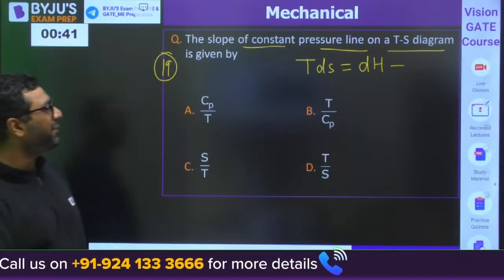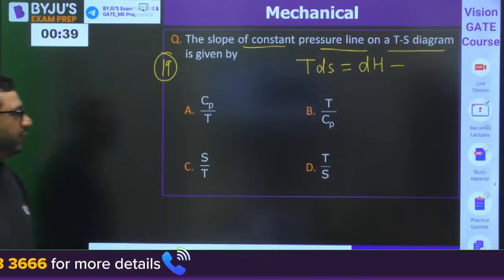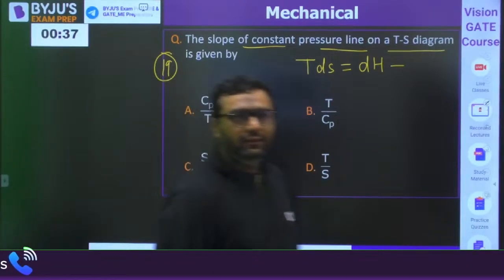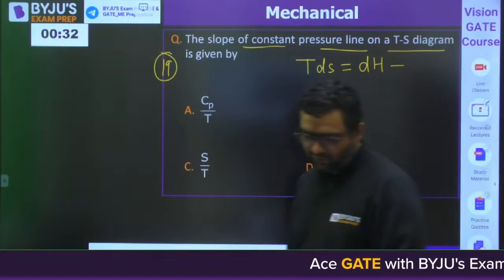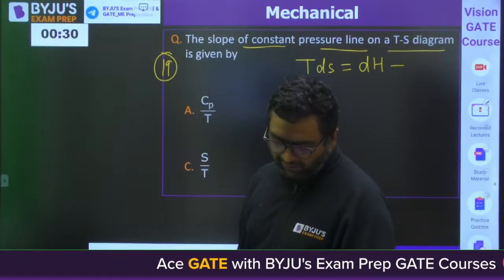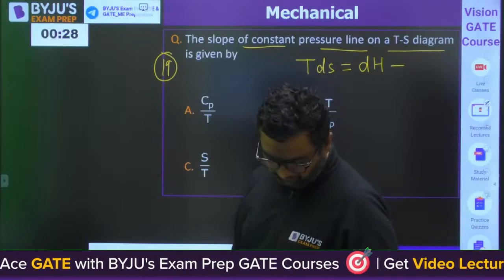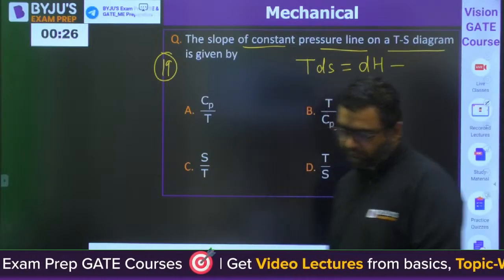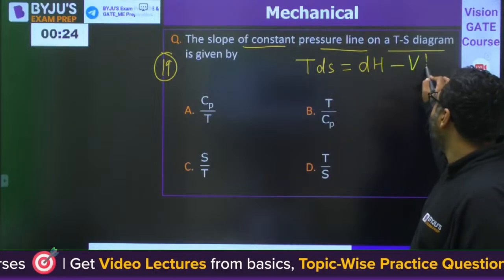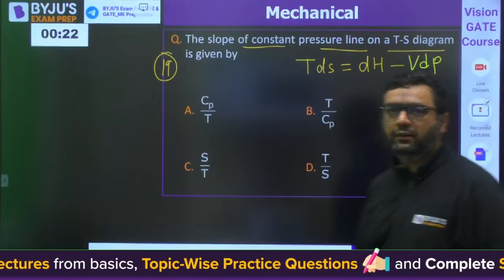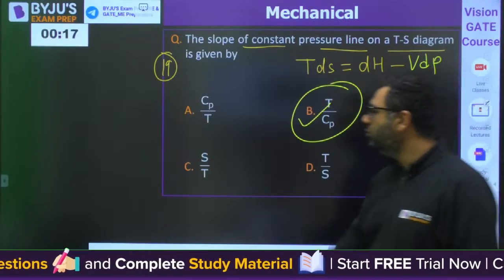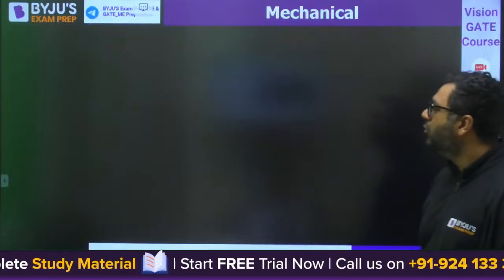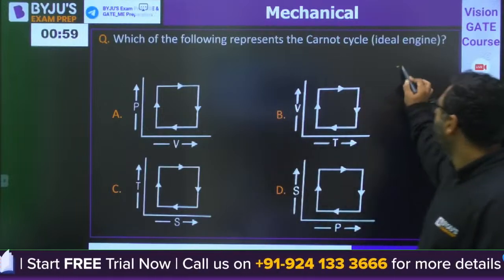So what about this? Slope of constant pressure line on a TS diagram. From TdS relation. Yes. From TdS relation. What you are getting, guys? When you will apply this, B you are getting. Yes, T by Cp is correct. For constant volume line, it will be T by Cv. Moving to question number 20.